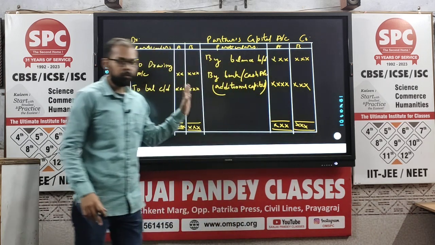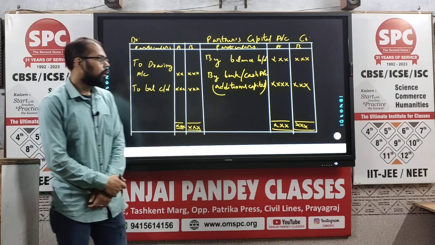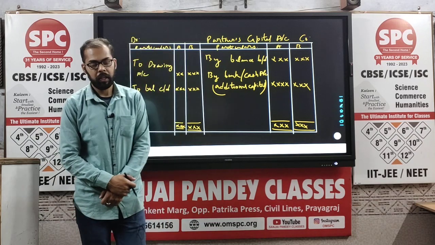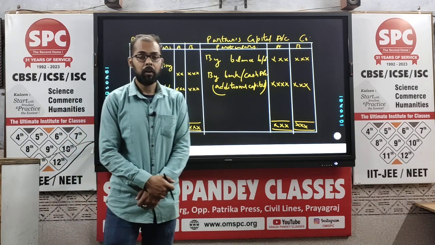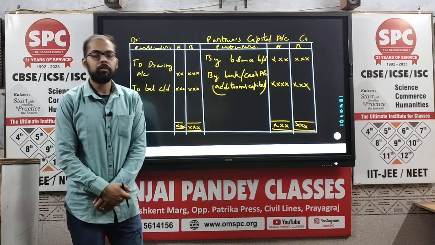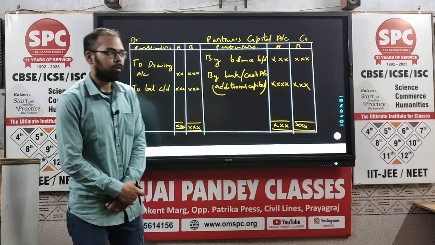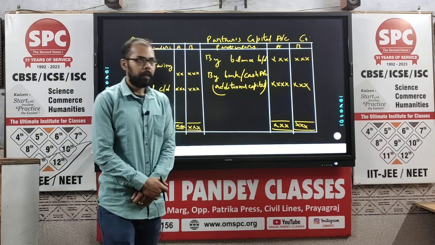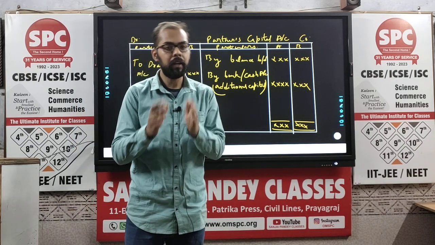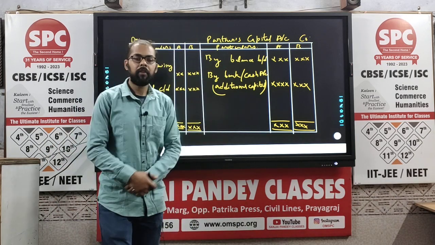Now, what are the properties of this account? See, the entry for interest on capital, the entry for commission, the entry for salary, the entry for profits, the entry for losses, all those entries are not reflected here. Why? Because we are assuming that the capital of the partner will remain fixed. So, if the business is running and incurring some profit or some losses, then it will definitely be distributed among partners. Then the question arises, if it is not shown here, then where will it be reflected?